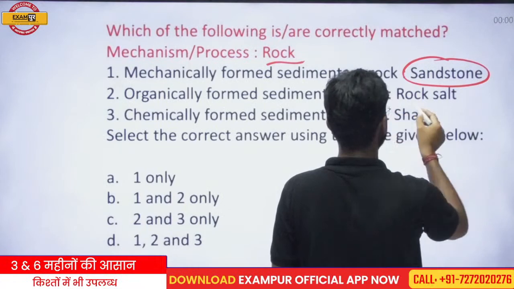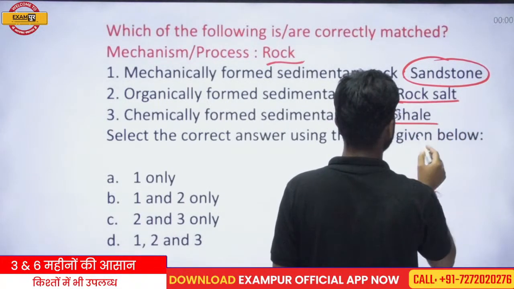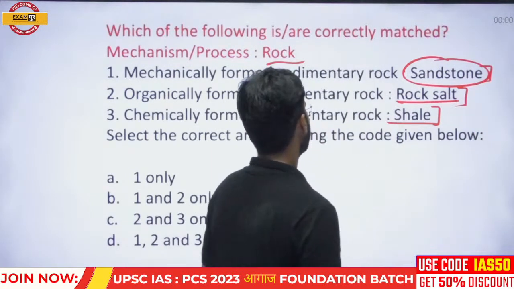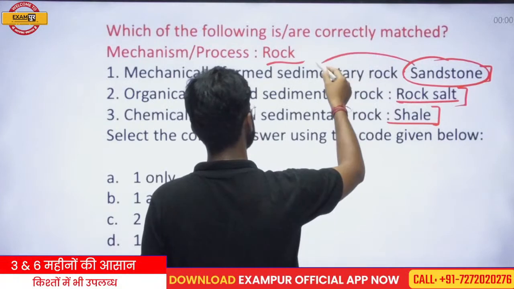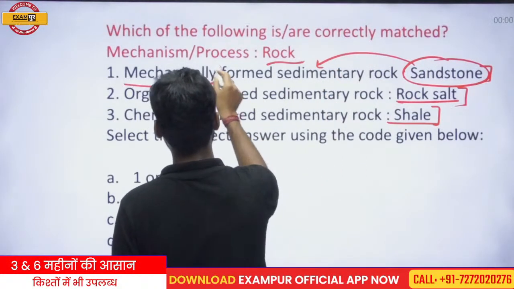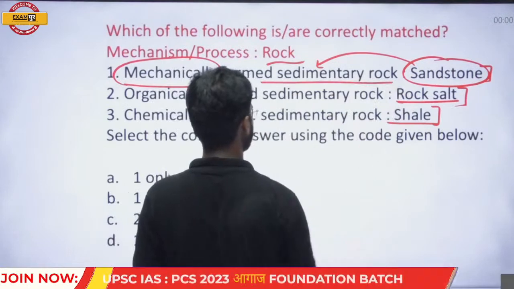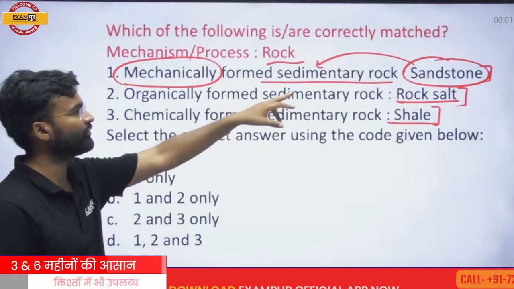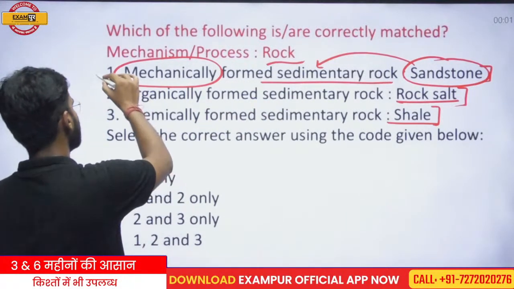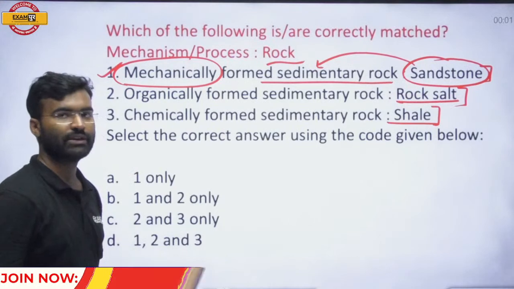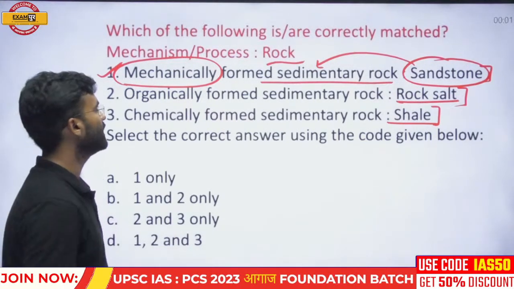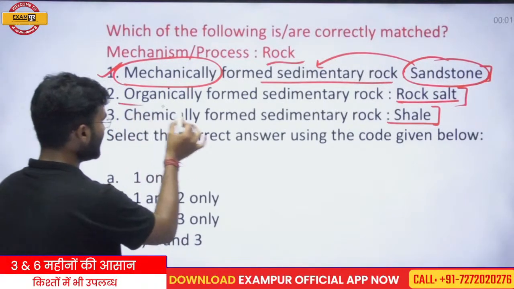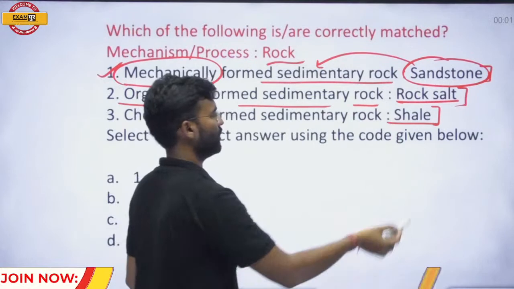Sandstone, rock salt, shale. Sandstone is a mechanically formed sedimentary rock. A mechanical process is involved in the formation of sandstone. So the first matching is correctly matched. Next, organically formed sedimentary rock is rock salt.